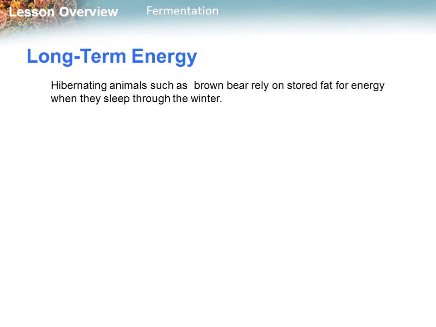For example, for long-term use, hibernating animals such as the brown bear rely on stored fat for energy when they sleep through the winter.